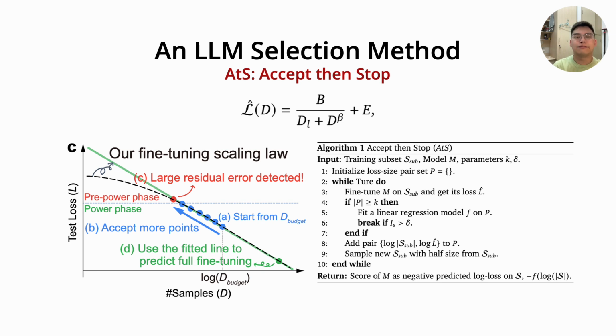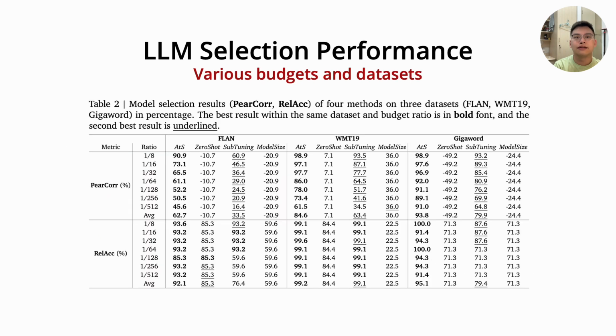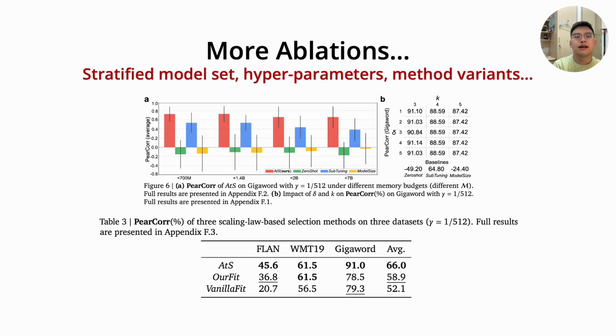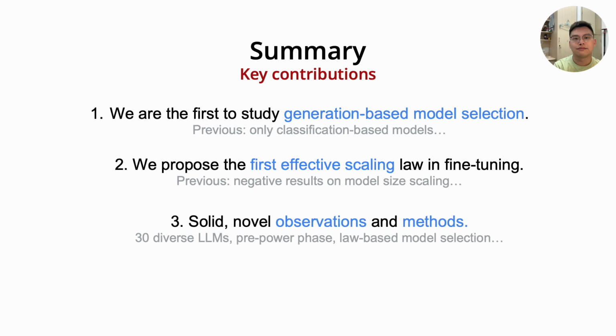As the law has many parameters to fit, we designed a method named ATS to fit efficiently and stably. We show that LLM selection based on the rectified scaling law has very good performance compared to some intuitive baselines on various selection benchmarks. And we also do a lot of ablation studies. For more details, you can check our paper if you're interested.